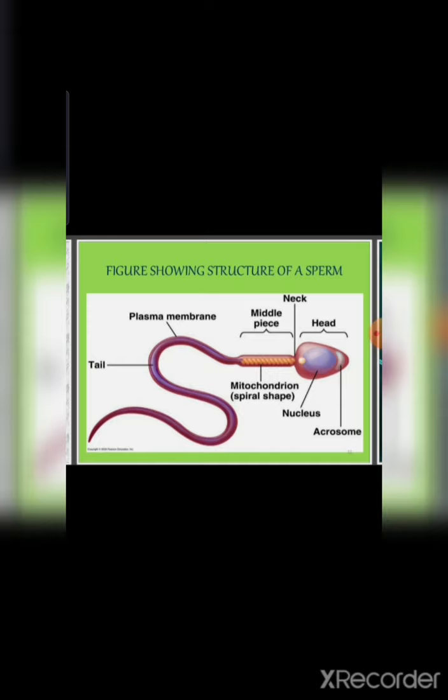And the last part is the tail, or the flagellum. It consists of the central axial filament. As it is a flagellum, it contains the axial filament with a thin layer of cytoplasm and the plasma membrane, because the outer part of the axial filament consists of the plasma membrane and inside there is cytoplasm. This helps in flagellar movement, so the sperm can travel in the female reproductive tract.